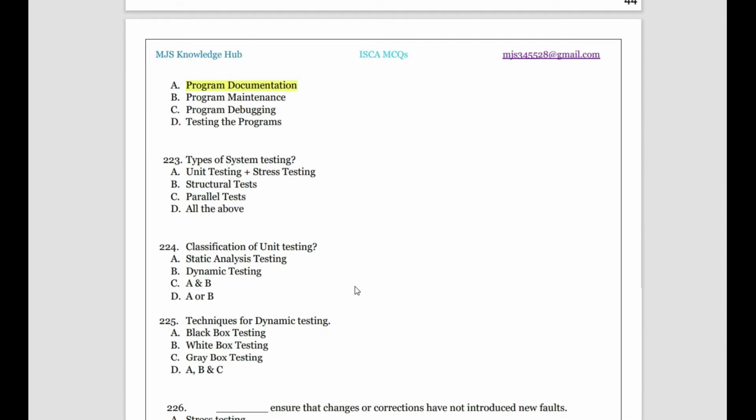Next, types of system testing. What kind of testing do we have? We can have unit testing, structural testing, parallel testing, and stress testing. So all four will be the types of system testing.